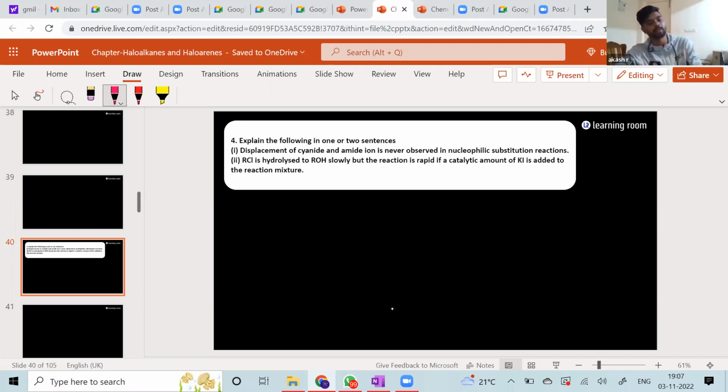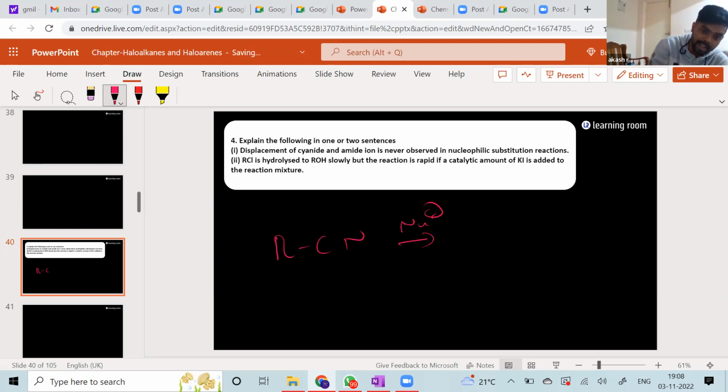Fine. Next question. Explain the following in 1 or 2 sentences. Displacement of cyanide and amide ion is never observed in nucleophilic substitution reactions. That is, have you ever seen RCN getting replaced with another nucleophile? What is amide?